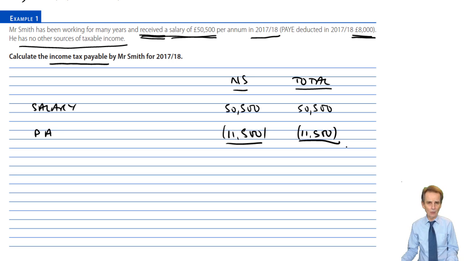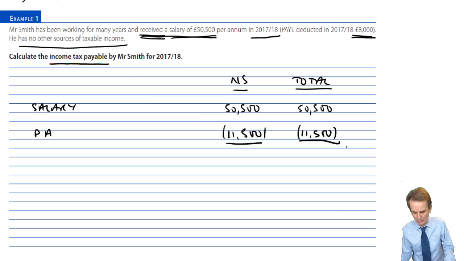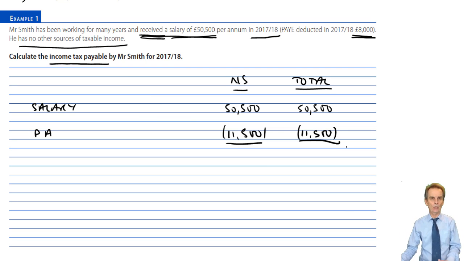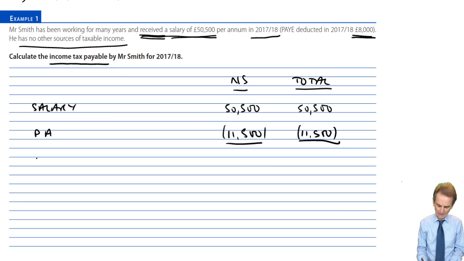Remember, if we had got those other sources of income, savings and dividend, it is the non-savings income that will have the personal allowance allocated to it first of all. There is that order of setup. Firstly from non-savings, then if relevant from savings, and only finally then a deduction from dividend income. Here, of course, there is only non-savings. And when we deduct the personal allowance from what now would be our net income, it gives us our taxable income.